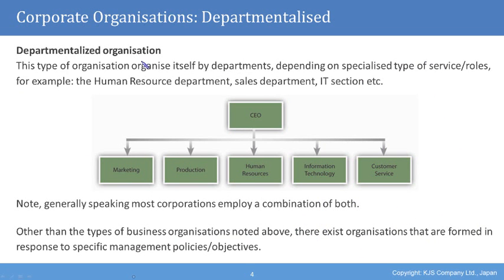The other type is departmentalized organization. This type of organization organizes itself by departments, depending on specialized types of services and roles. For example, the human resource department, or the sales department, or IT section, etc. This is a diagram that we saw earlier where the CEO, the Chief Executive Officer, is at the top, and below him is the marketing, or the production, or the human resources, information technology, or the customer service department.